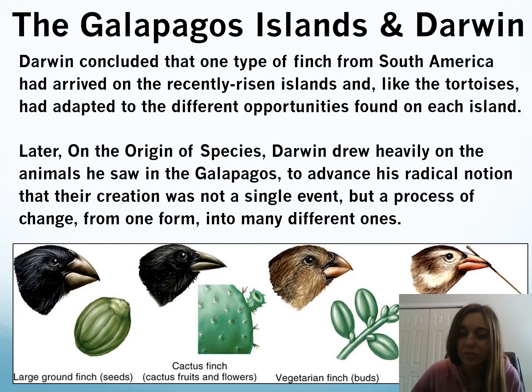Darwin also noted that the finches among the different islands were also very different. He believed that they all originated from one species, but once they were removed from each other, generations and generations later, changes accumulated. So we would see some finches on one island might have a large beak for cracking open seeds. Other finches might eat cactus fruit and flower and have skinnier beaks. So he noted these changes and saw that this is something that has been happening over time.